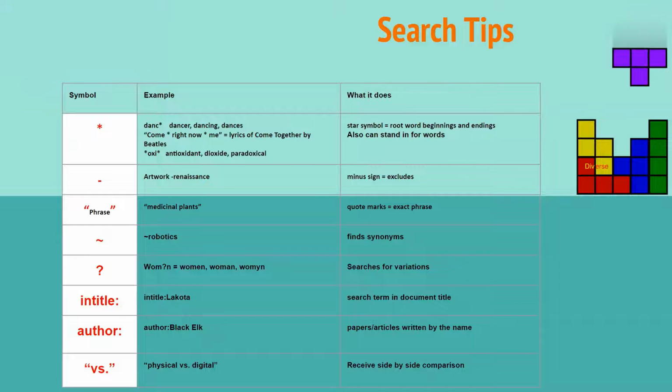If I used the wavy little curve and I said robotics, it would find the synonyms for robotics, such as AI or artificial intelligence, maybe. If I used a question mark and said women, it would say women, woman, and woman spelled a different way. It would search for those variations. If I said in title and I said Lakota, that would search all the different documents that had Lakota in the title. If I said author, it would find all the papers and articles written by that name. If I said physical versus digital, it would give me a side-by-side comparison of two different things.